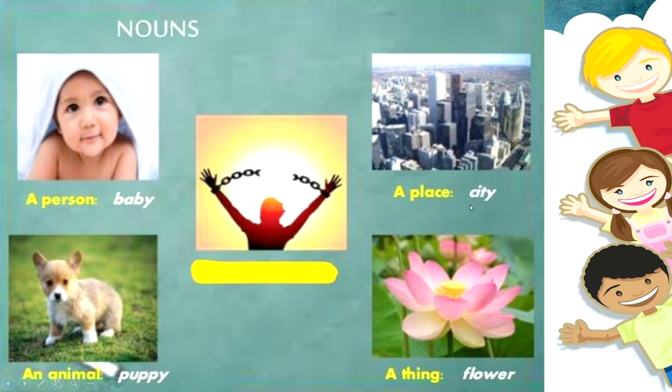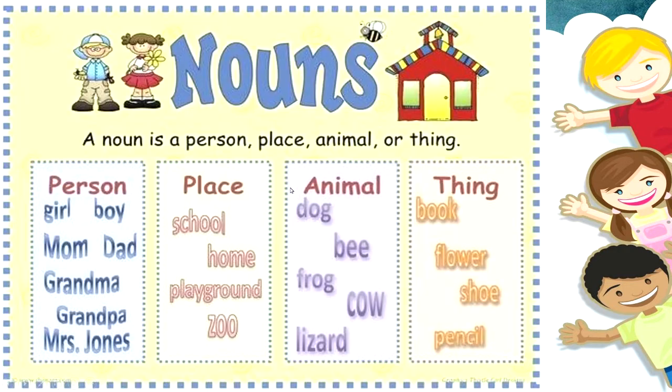So we have to tell about that. What are we talking about? We are talking about city, which is the name of a place. Right? Bring a fresh flower. So what is to be brought? Flower. So that is the name of a thing. So that means we are surrounded by naming words. So nouns are basically naming words.